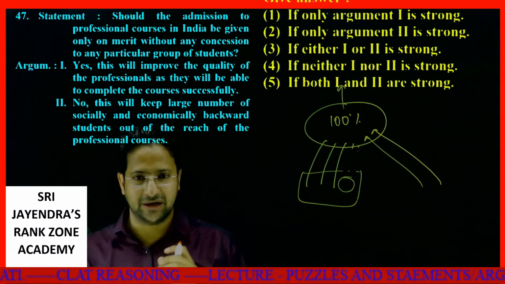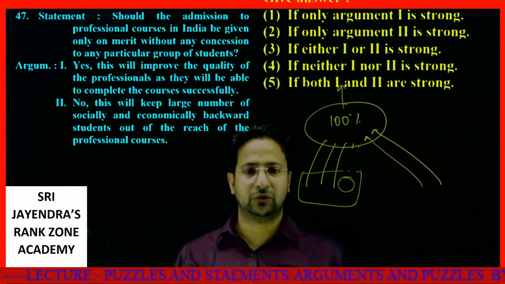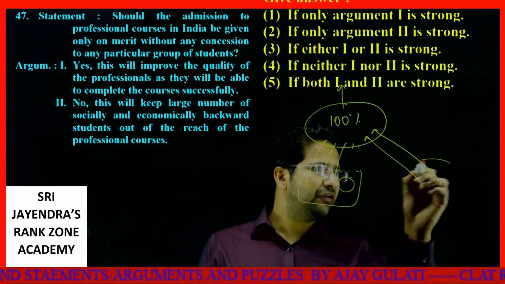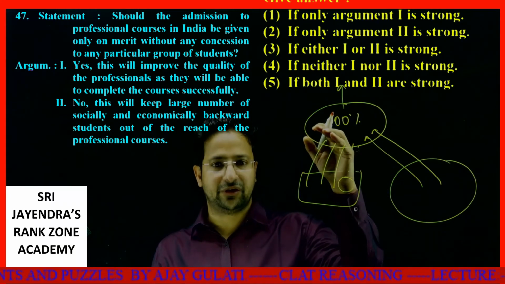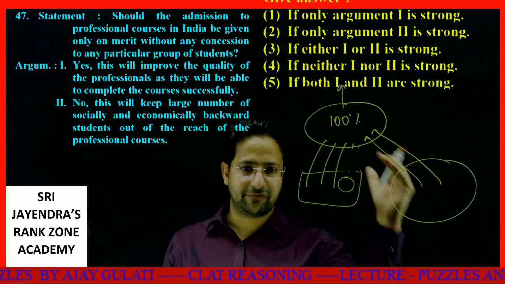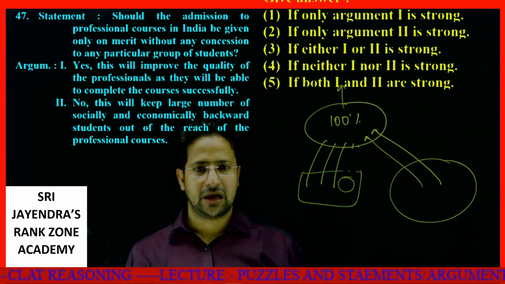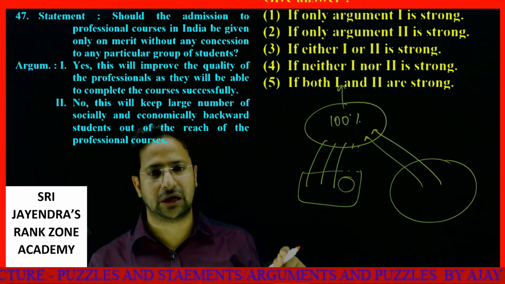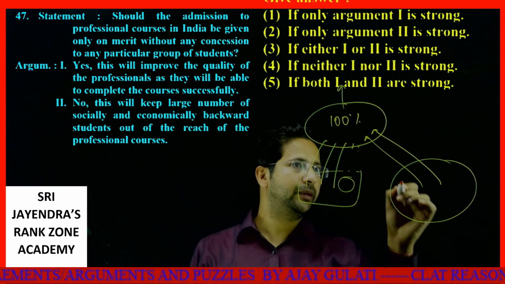Okay. Second, no, this will keep large number of socially and economically backward students out of the reach of the professional courses. Exactly. See, if I allow these students to get in, otherwise they might not have got inducted into this course. So this appears to be a valid argument. Yes, they won't be able to get inside this.